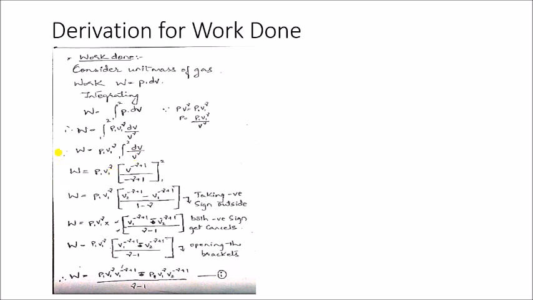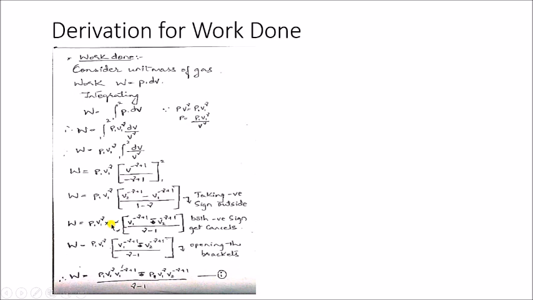Now the integration of 1/V^γ can be written as P1 V1^γ times V^(-γ+1) divided by (-γ+1), between the limits 1 to 2. Now I'll use these limits, first the upper limit and then the lower limit. So V2^(-γ+1) minus V1^(-γ+1), divided by (1-γ). Now I'll take the negative sign outside from both, from this also and from this also.